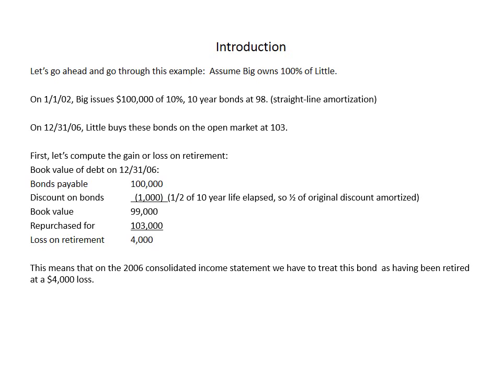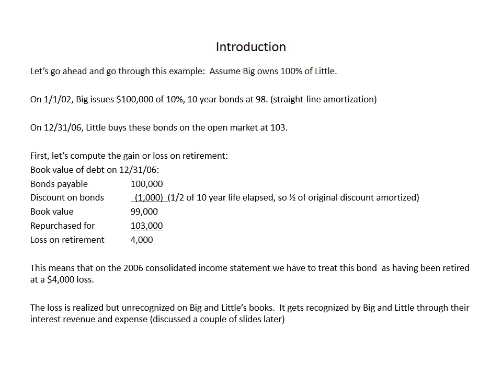Now this means that on the 2006 consolidated income statement, we have to treat this bond as having been retired at a $4,000 loss. Now this loss is realized but unrecognized on Big and Little's books. That's the opposite case from what we've dealt with in intercompany sales of assets and intercompany sales of inventory and so on. In those cases, the gain or loss was recognized but unrealized. Now it's realized but unrecognized. It's going to get recognized by Big and Little through their interest revenue and expense, which we'll discuss in a couple slides down the road.